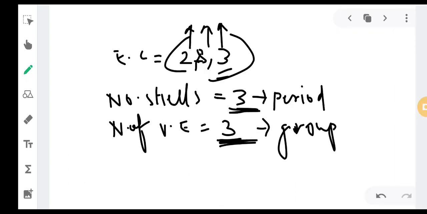When the number of valence electrons is more than 2, then it will fall directly into, suppose now 3 valence electrons are there, it won't fall in the third group. Okay, it won't fall in the third group, it will fall in the 13th group. Okay, where will it fall? It will fall in the 13th group.